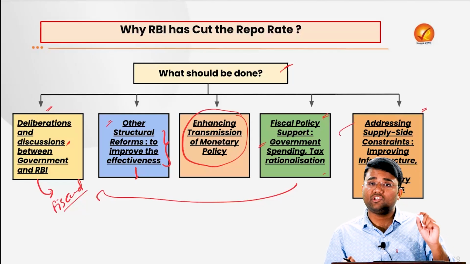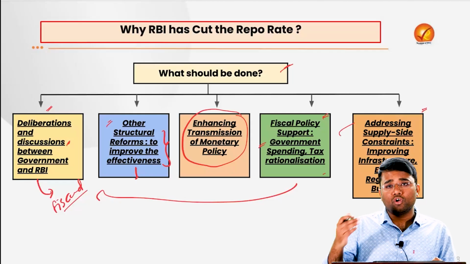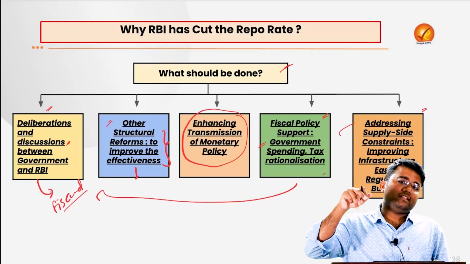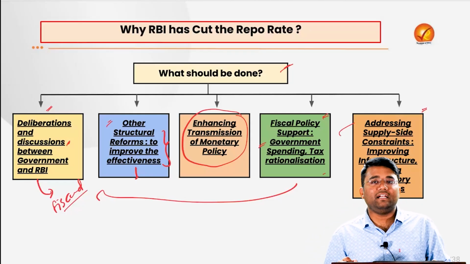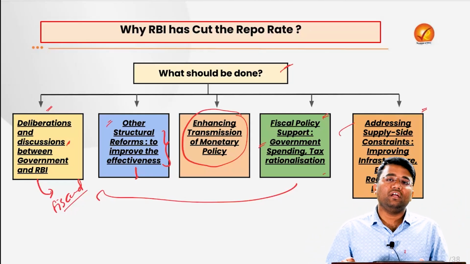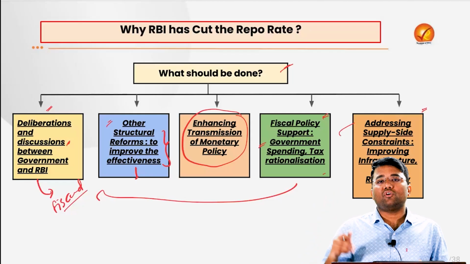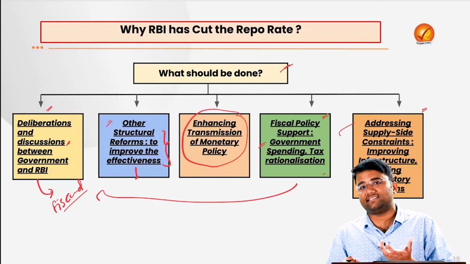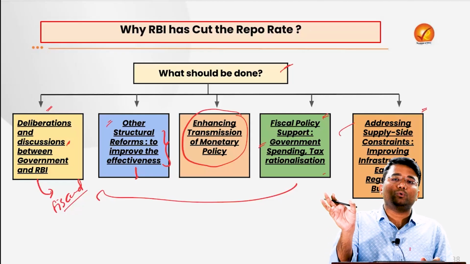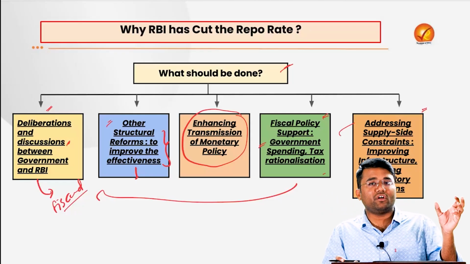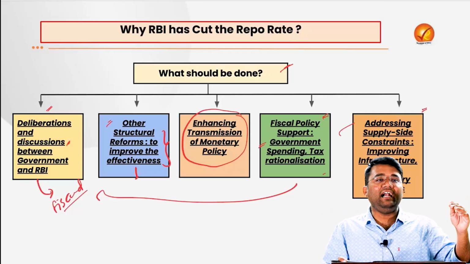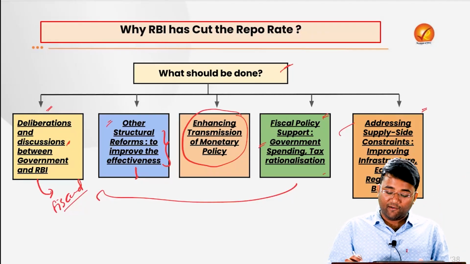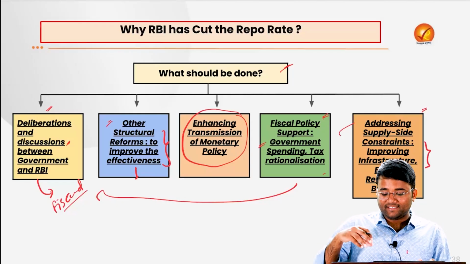For example, in the month of September 2024, the price of tomato skyrocketed to 120 rupees. Why that happened is because of the fact that there were incessant rainfalls. Also, there is lack of mechanization in the farms. Also, there is lack of proper storage facility, lack of cold storage, transportation, etc. So, unless we address those issues, it will be very difficult for us to address the food inflation, and this decrease in the repo rate will not yield much result. So, we have to address the overall supply side constraints.